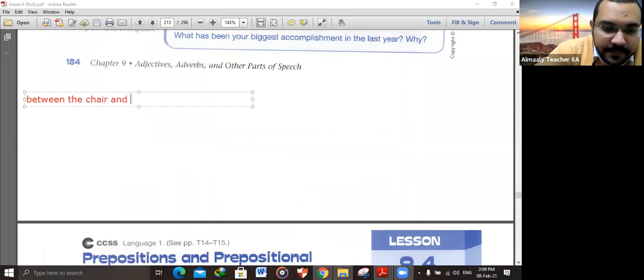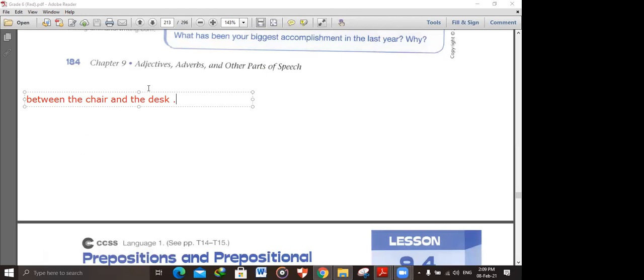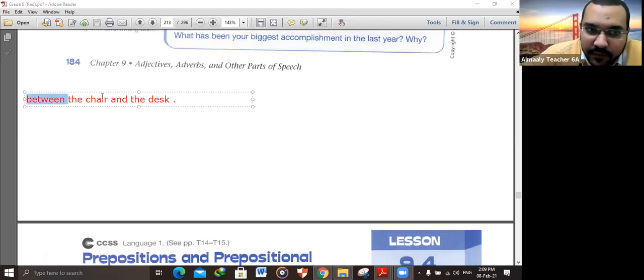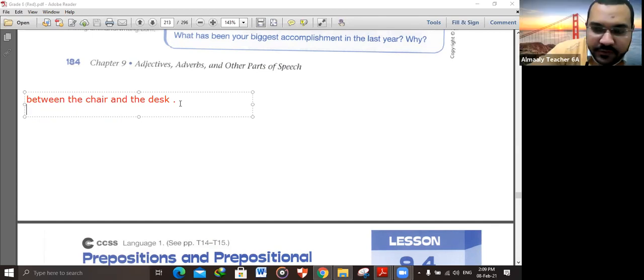Between the chair and the desk. Okay, so here, this is a prepositional phrase that consists of what, Ziad? It consists of a preposition followed by a noun. This noun that is after the preposition is called the object of the preposition. So between is a preposition, and this is here the object of the preposition.